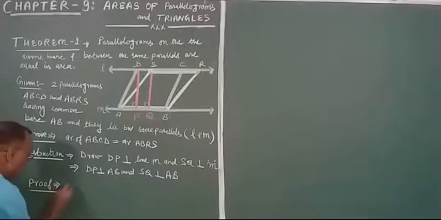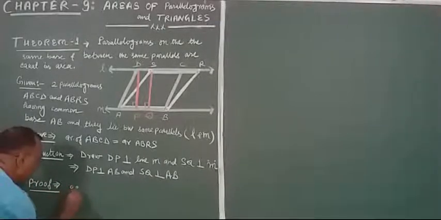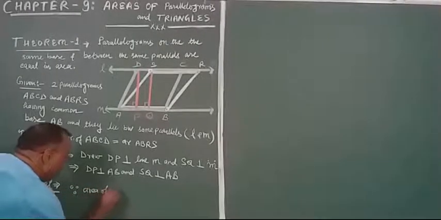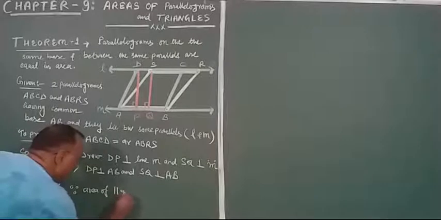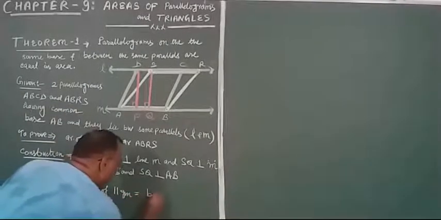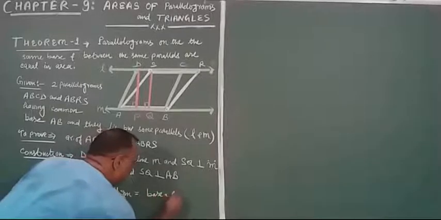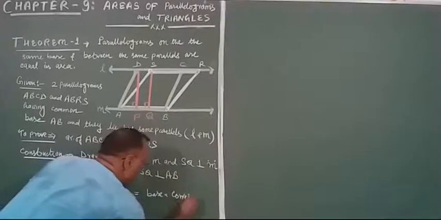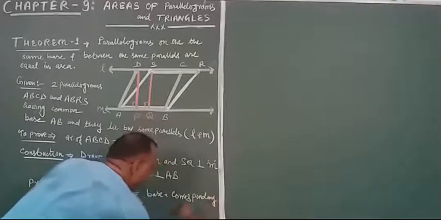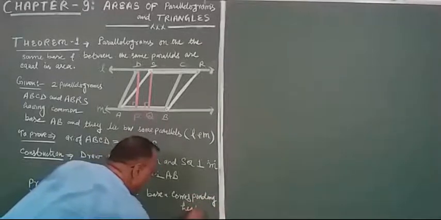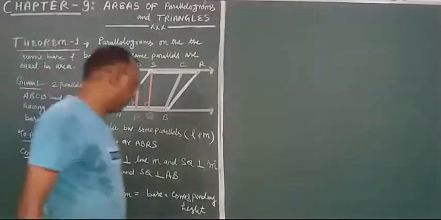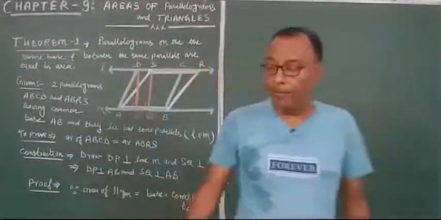Since the area of a parallelogram is base into corresponding height. What is the area of parallelogram? Base into corresponding height.